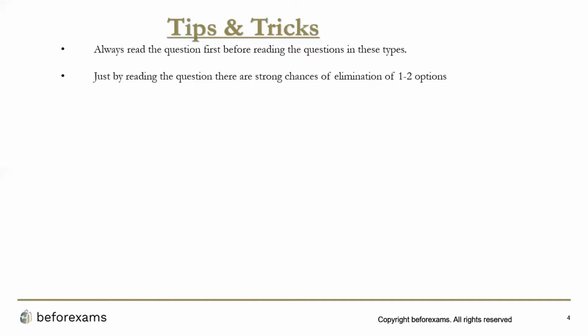Just by reading the question, there are strong chances of elimination of 1 or 2 options. There will be 1 or 2 options which you will immediately figure out could not be the answer to this question just with your common sense.